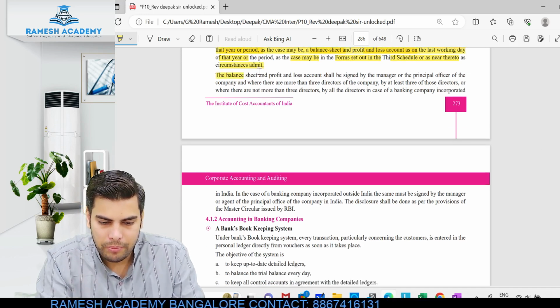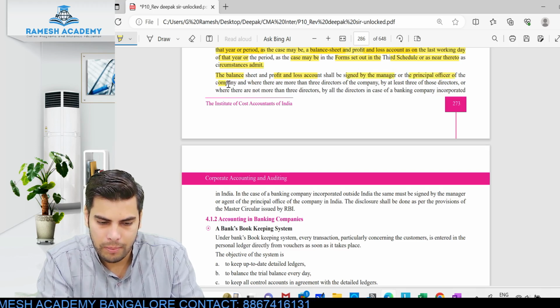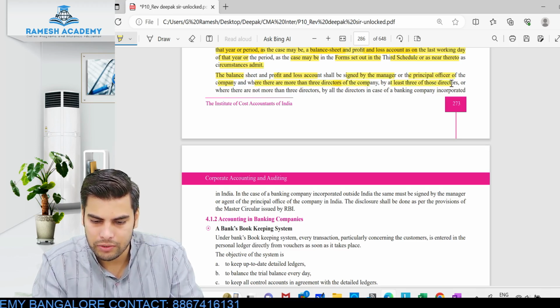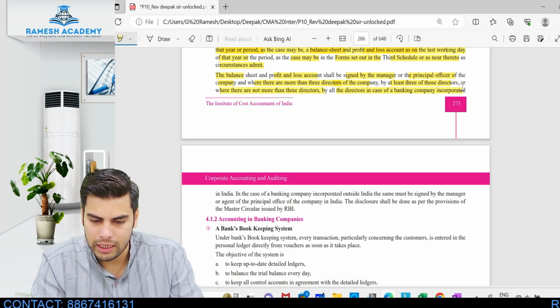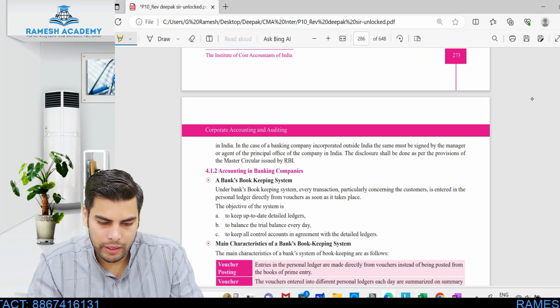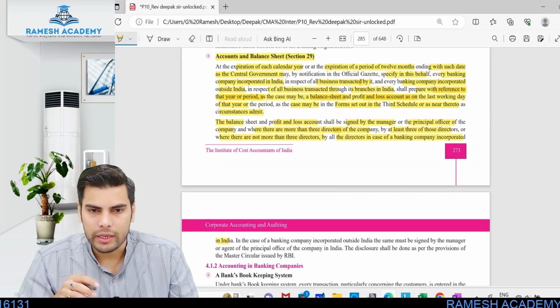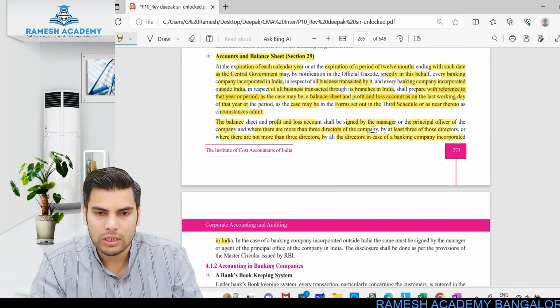The balance sheet and profit and loss account shall be signed by the manager or principal officer of the company, and where there are more than 3 directors, by at least 3 of those directors; where there are not more than 3 directors, by all the directors, in case of a banking company incorporated in India. So basically they are talking about the signing authority. Who should be signing these financial statements?